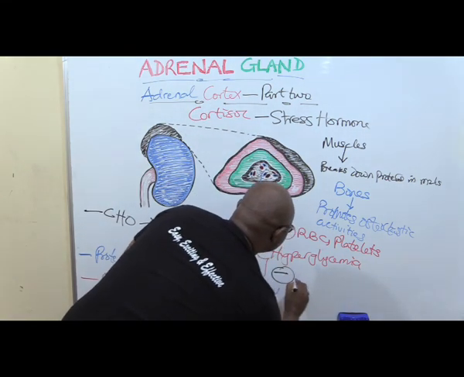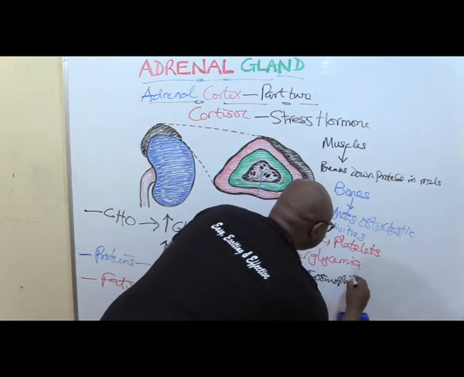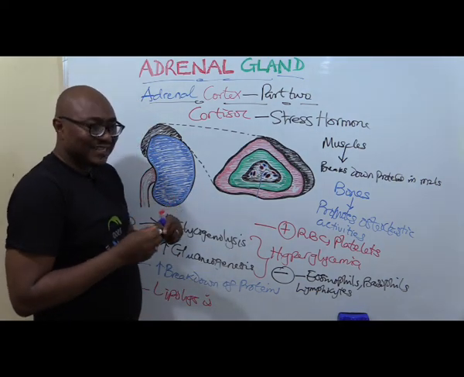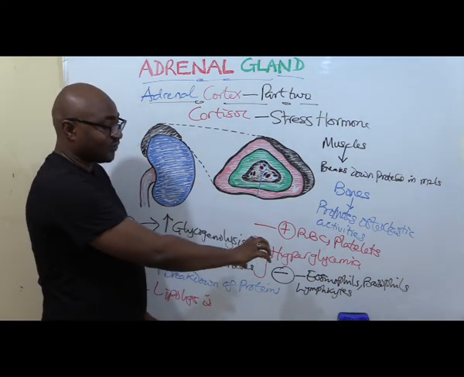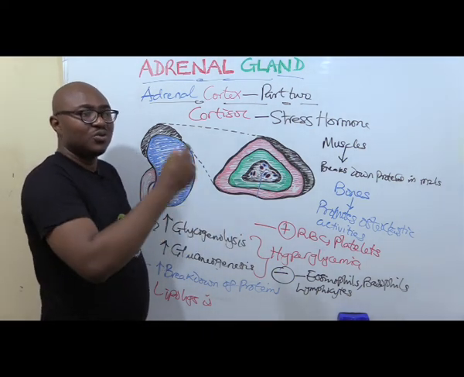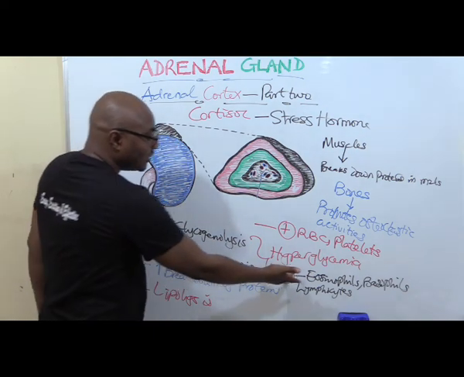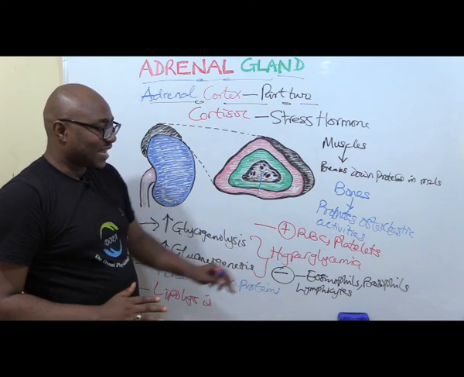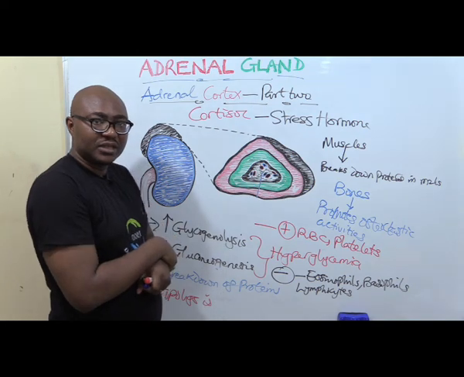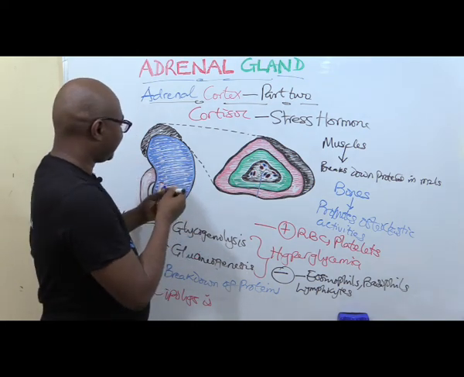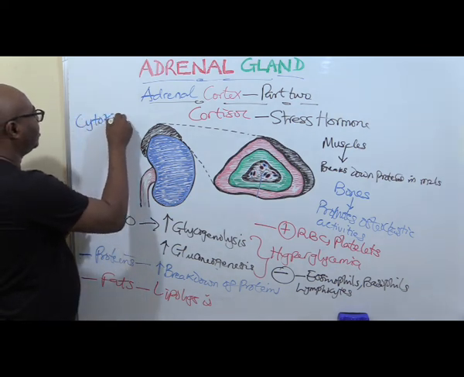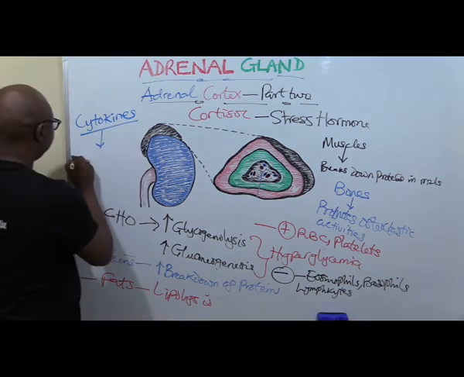Negative for these cells, and because of that, it suppresses the immune system, and is also anti-inflammatory, because these cell types, lymphocytes and basophils, are the ones that help in inflammation. They produce what is known as cytokines.